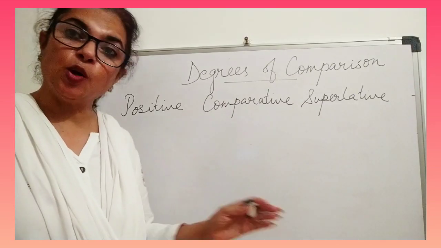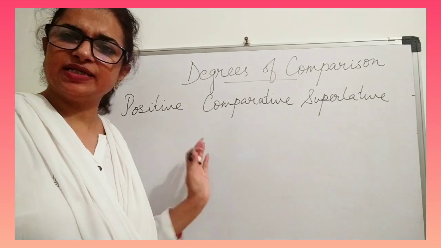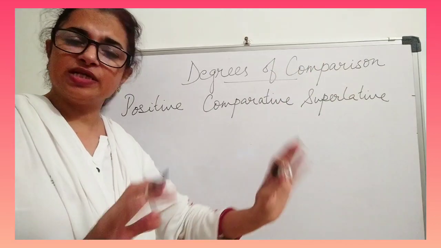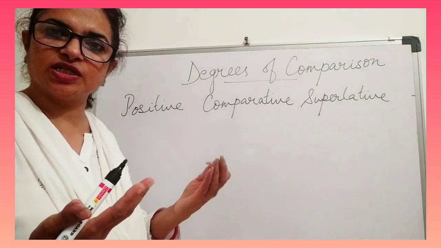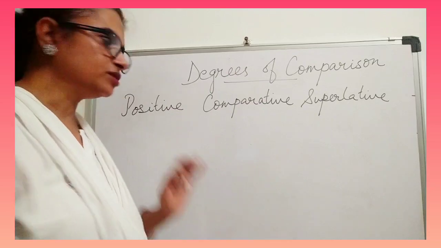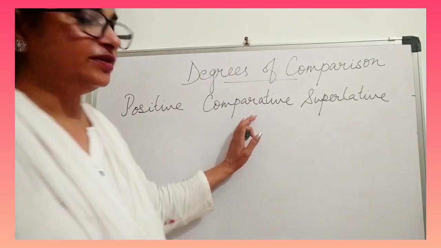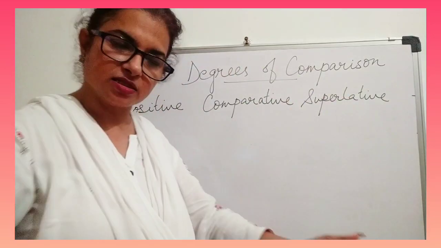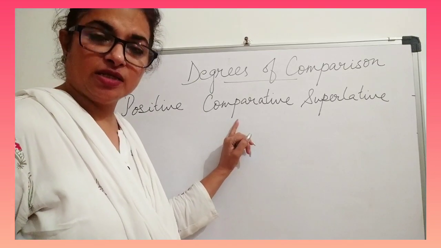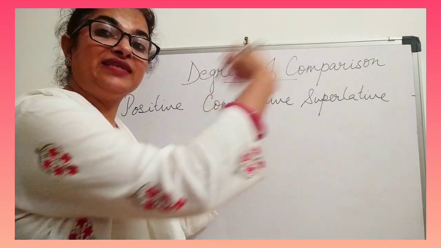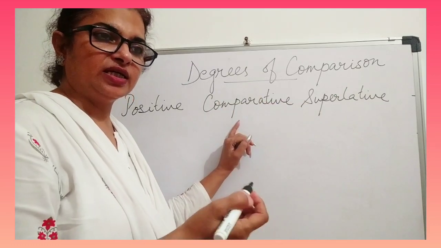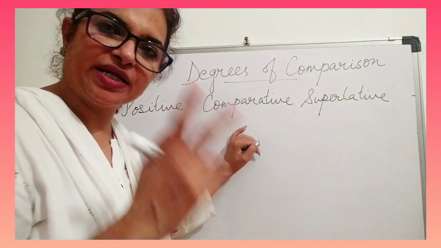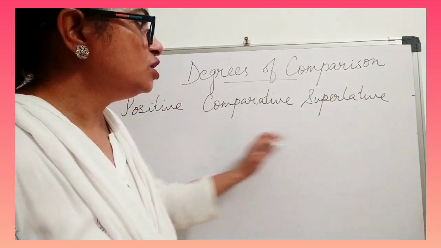Positive is when we are just saying, like, this chair is small. That means I am not comparing that chair with any other chair, or saying that chair is the smallest chair. No, it's not. So I am not comparing. It is just the first degree: a small chair. Now comparative, as the name says, means we are going to compare it with something else. So smaller chair, smaller than. So this is smaller than that chair. Now we have 2 chairs and we are comparing one with the other.